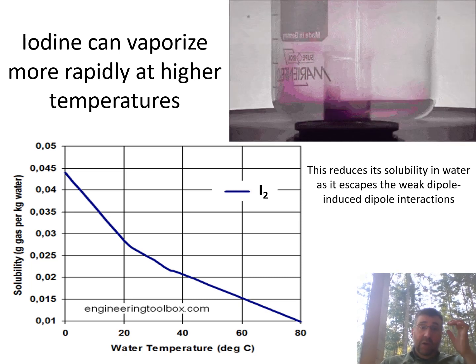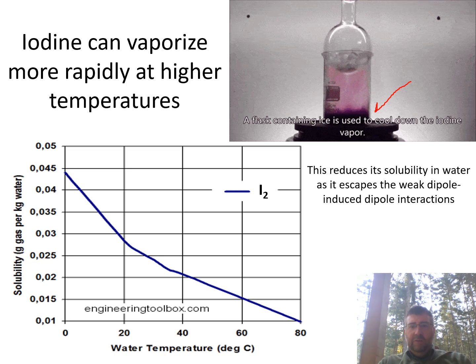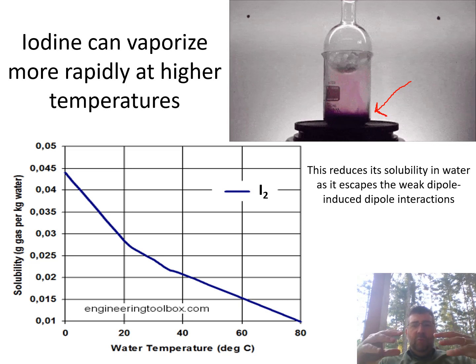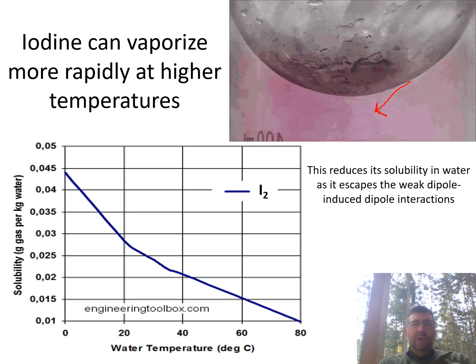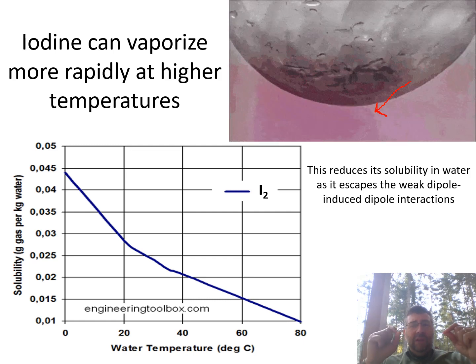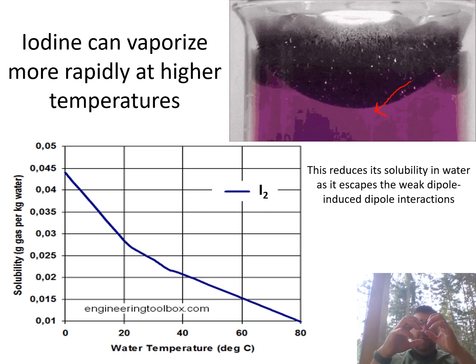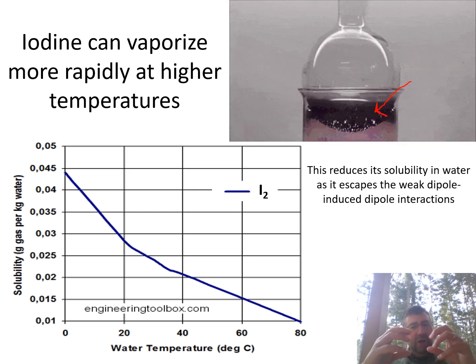So let's take a look at iodine. If we take iodine and we simply heat up those crystals, as you see in this image here, the higher the temperature, the more rapidly the iodine is going to convert from a solid into a gas. And so you can see that purplish gas that's coming off in that animated GIF. So that purplish gas is happening because it's reaching higher and higher temperatures.